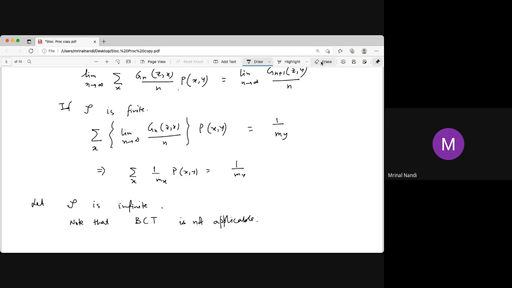That value may not be less than or equal to 1. That's the problem. 1 by mx may not be less than or equal to 1. Other things are okay: this is non-negative, and the limit exists, but it may not be less than or equal to 1. So BCT does not hold here.